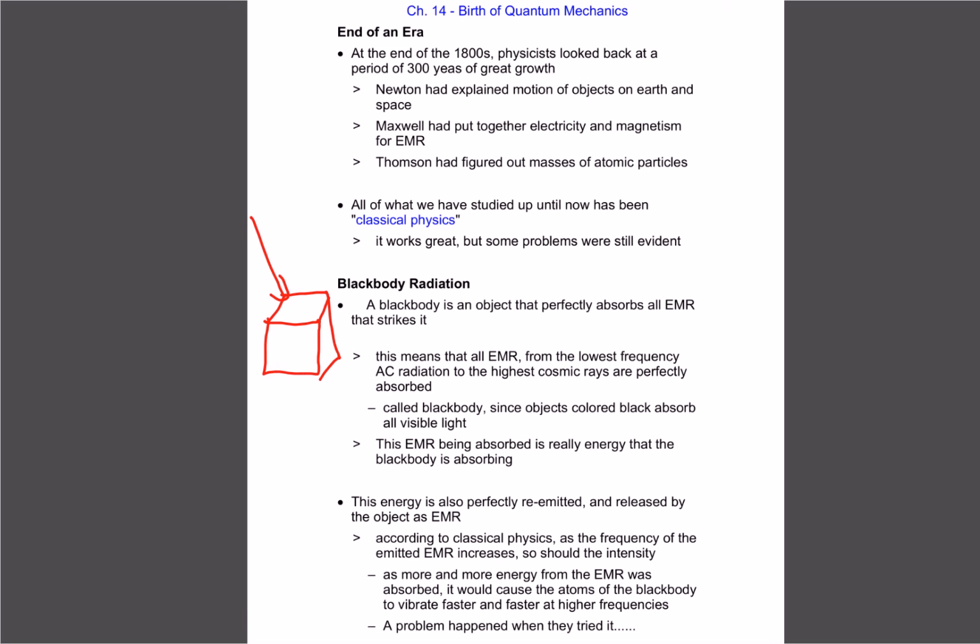Then, if we heat it up, a black body will absorb energy at cool temperatures, and it'll then re-emit it when it gets heated, releasing that energy as EMR once again. So according to classical physics, the more energy that gets absorbed, the more it should get released. The higher the frequency, the higher the energy, the more that's going to get released. So using common sense, we should get a graph that would look linear. We should get bigger and bigger as the frequencies get higher and higher.